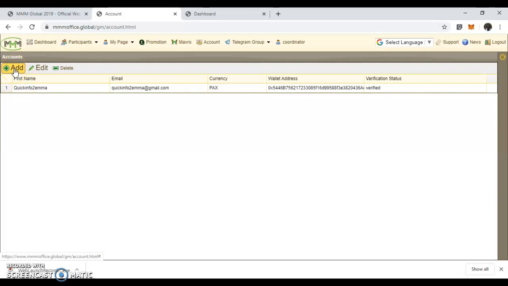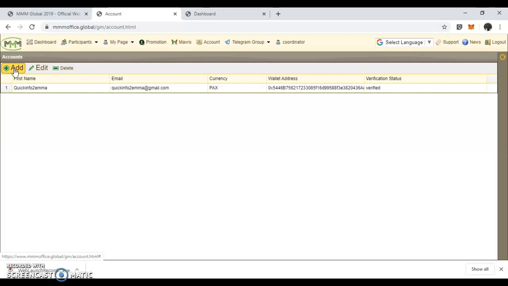Then it will bring out a dialog box for you where you insert your wallet address, and make sure it is an ERC-20 Ethereum compliant wallet address, because that is the only kind of wallet address that is acceptable